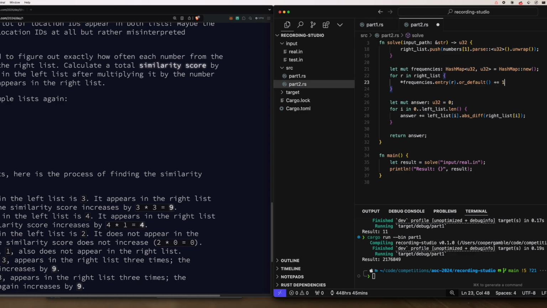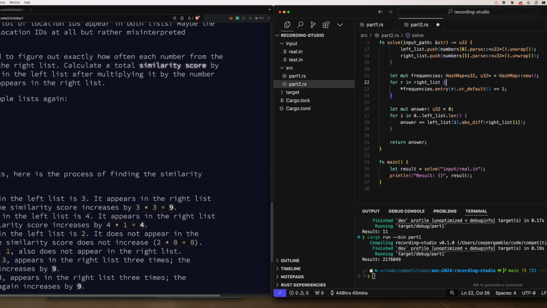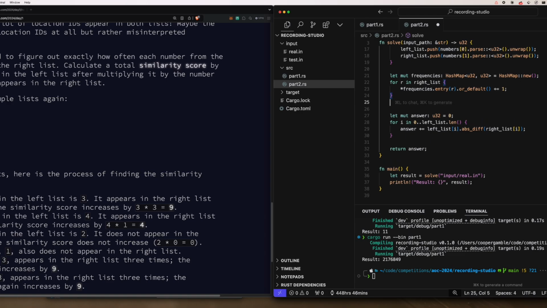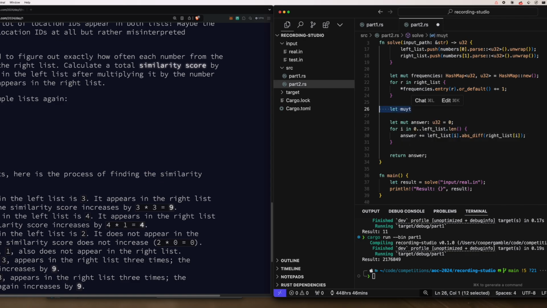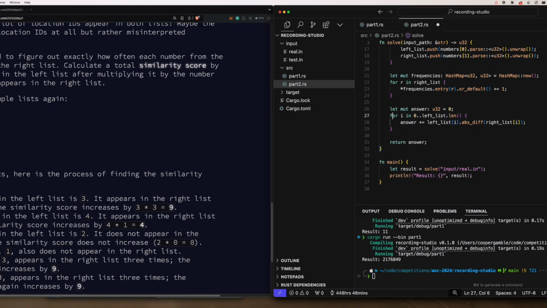Since this kind of serves as a default dict, very similar to Python, where you specify the type that the dictionary is going to store in the values, and then you pre-allocate the entries, so that you can avoid checking if a key exists in the dictionary. You can just append or insert or increment in our case. Then we actually already defined our answer here. So our answer is still an unsigned integer, for let's say L in left list.